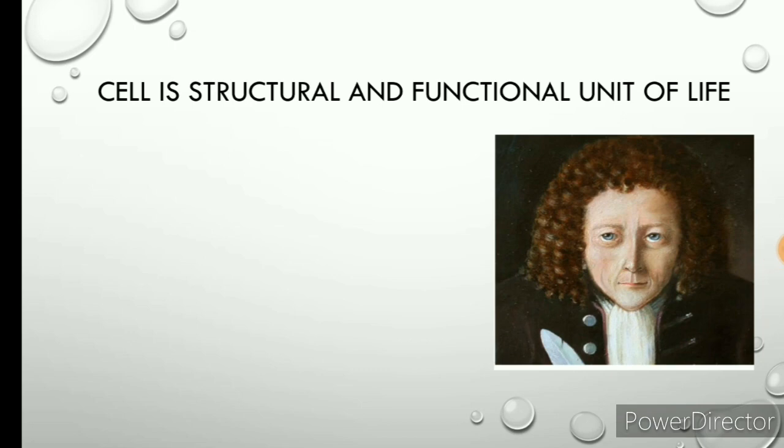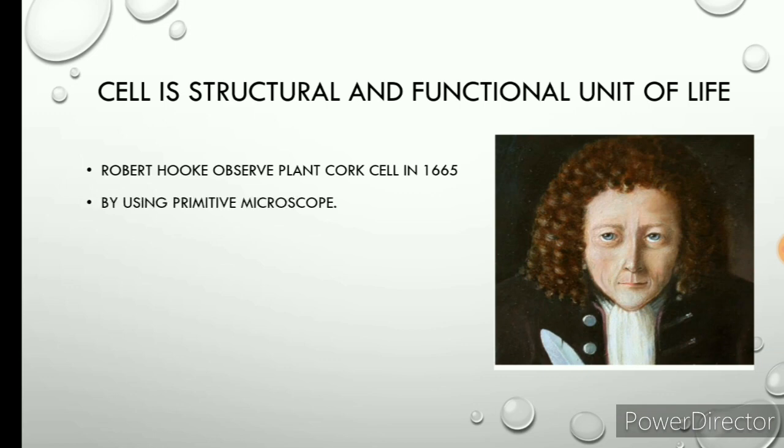The different cells present in living organisms have different sizes and shapes, but the first cell, the structural and functional unit of life, was first observed by Robert Hooke. He used plant cork cells for this observation, and he used a primitive type of microscope. In 1665 he observed the plant cork cell, that is, the bark cell. He took a section of that bark and observed that it was made up of comb-like structures, and he first observed the cell wall.